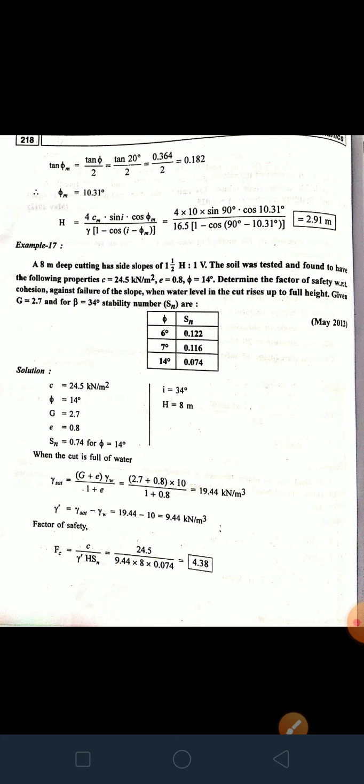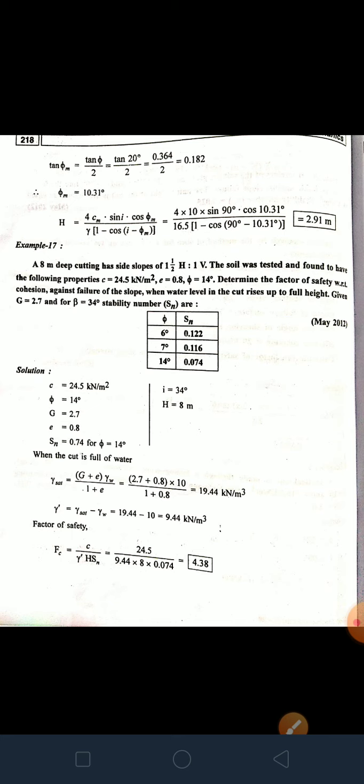Now next example is a 8 meter deep cutting has slight slope of 1 in 1 by 2 horizontal to 1 vertical. The soil was tested and found to have the following properties: C is equal to 24.5 kilonewton per meter square, e is equal to 0.8, phi equal to 14 degree. Determine the factor of safety with respect to cohesion against failure of the slope when water level in the cut rises up to full height.